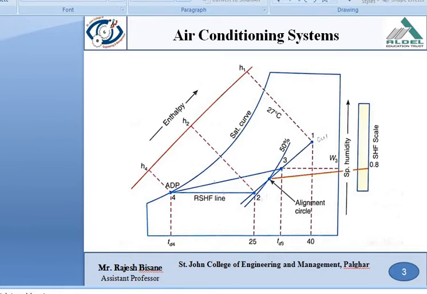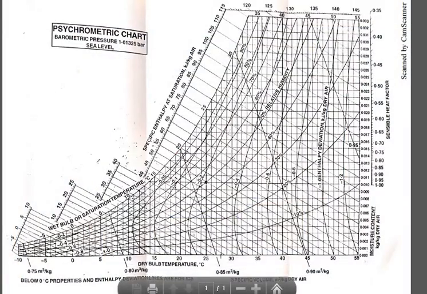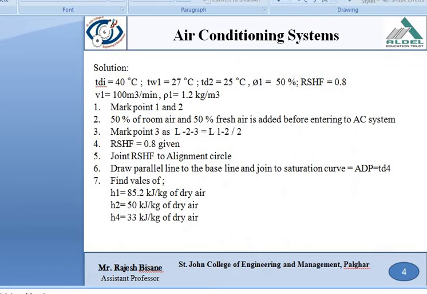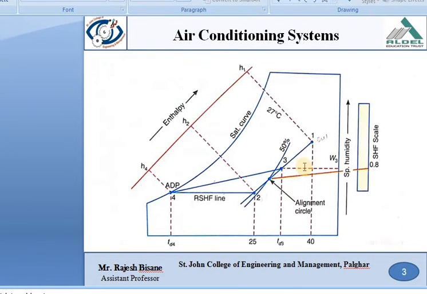Now what about the calculation part? As and when you locate the points, just find out the values of H1, H2 and H4. You can see here, H1 relates to point number 1, H2 relates to point number 2, and H4 relates to point number 4, that is the ADP.